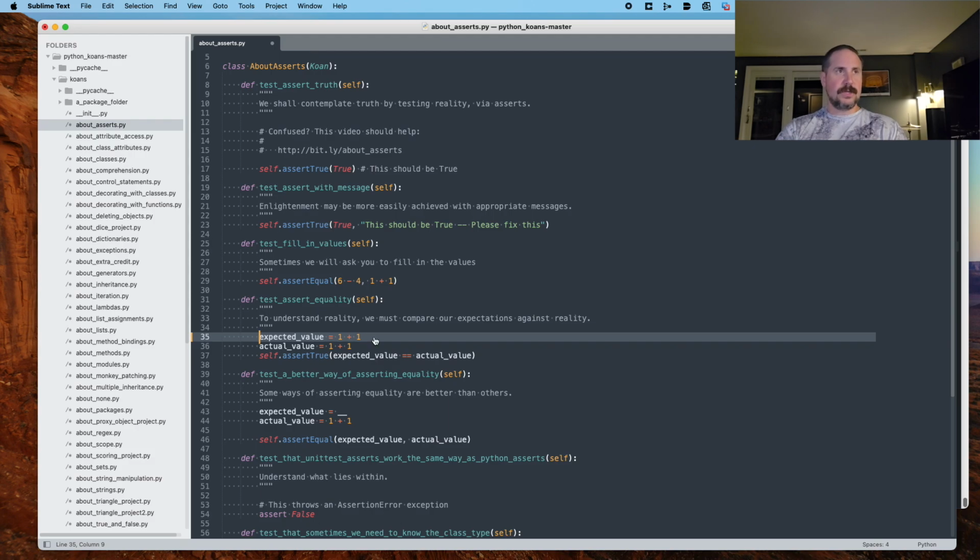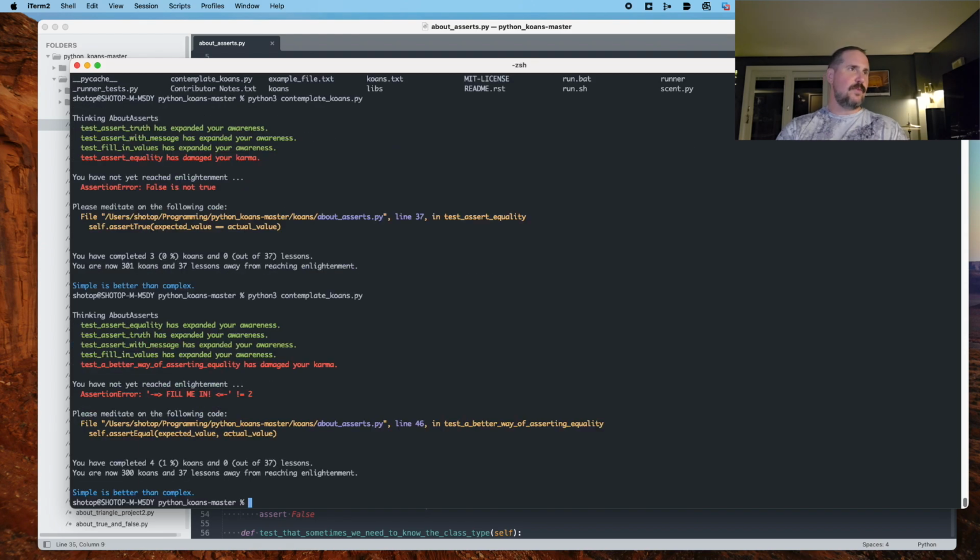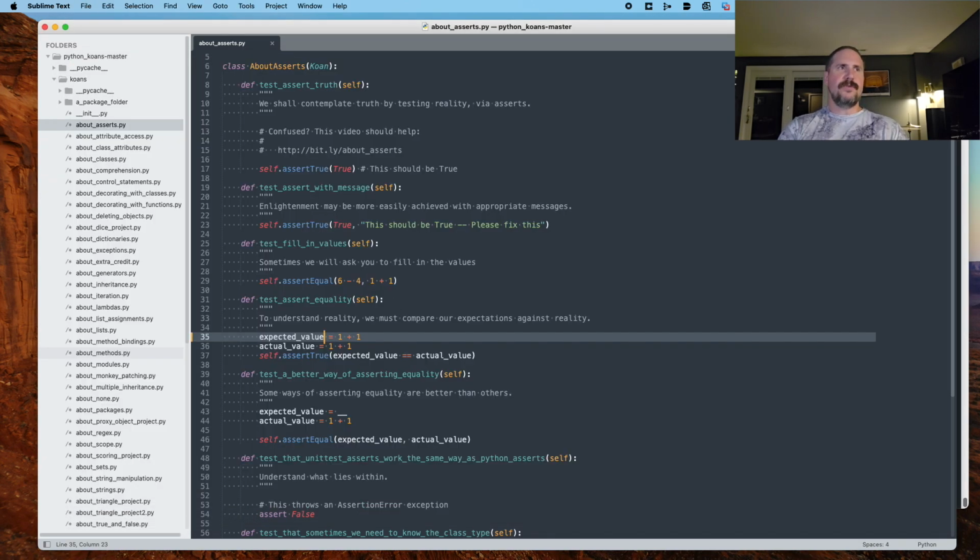So let's jump back over to the terminal and run this again and see if we make it to the next one. And we did. All right. So we're in a different context now. Our error is coming from a different line of the file. So we know that it passed. And of course, you can see that it's green here, which means that it's passing.